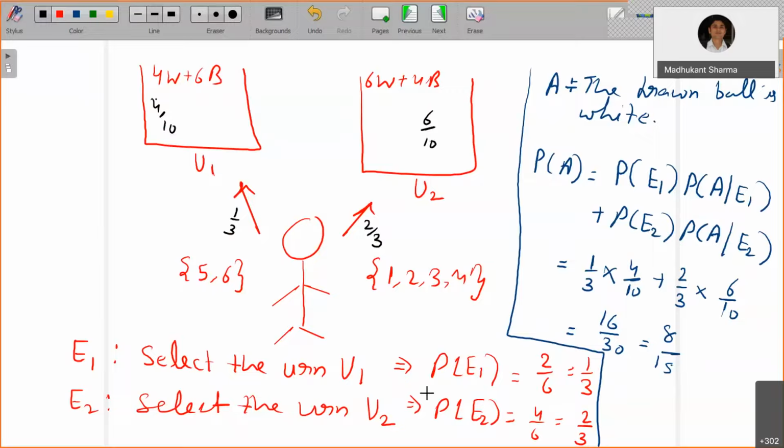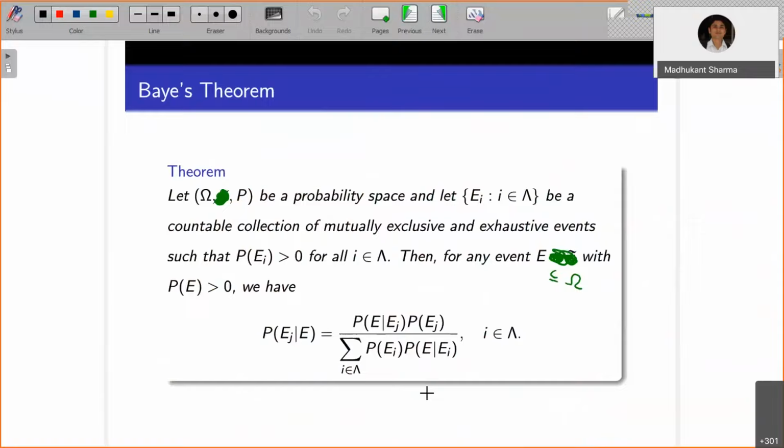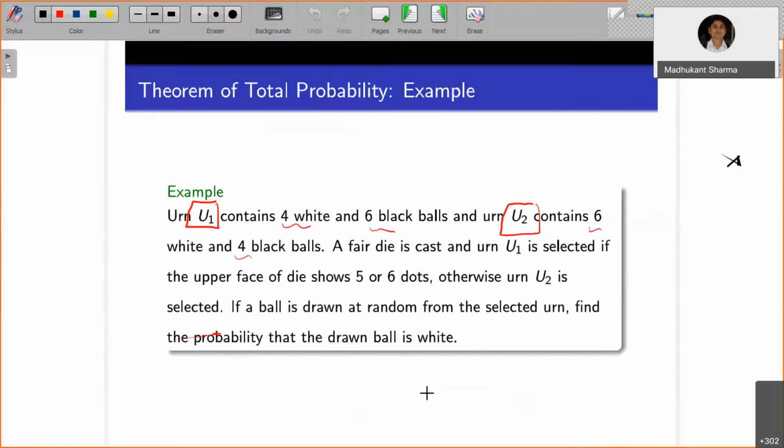So you can look at it in this way as well. There may be other ways too, so you can just find out. Now the very important theorem of probability, known as Bayes theorem. Suppose in the previous question, it is given that the drawn ball is white. Then I am asking what is the probability that it is coming from urn U1?